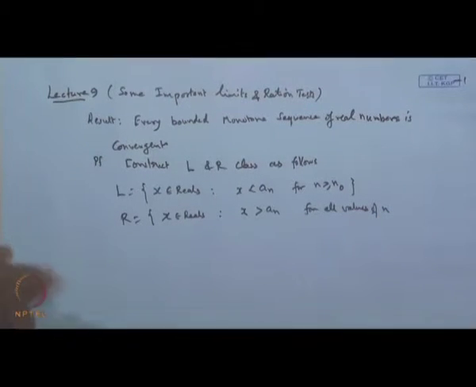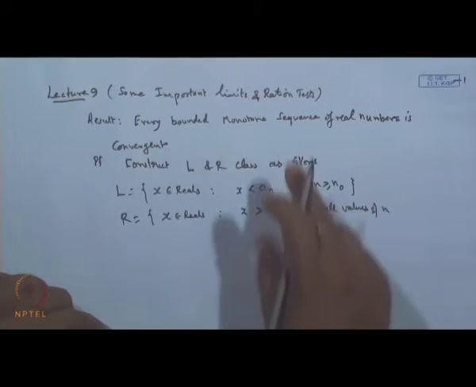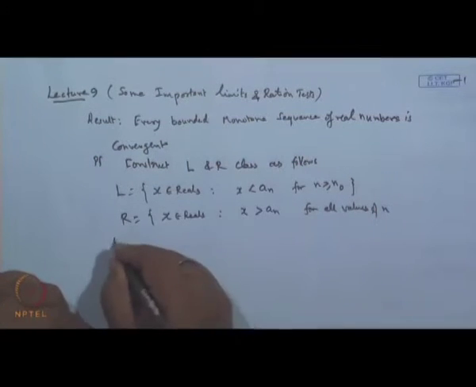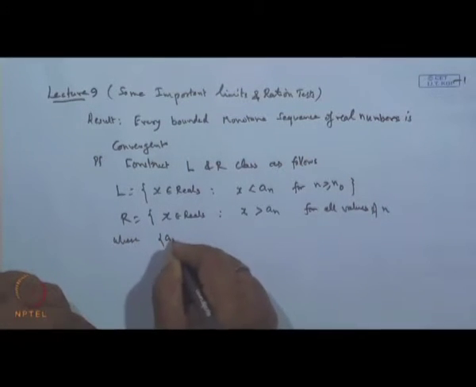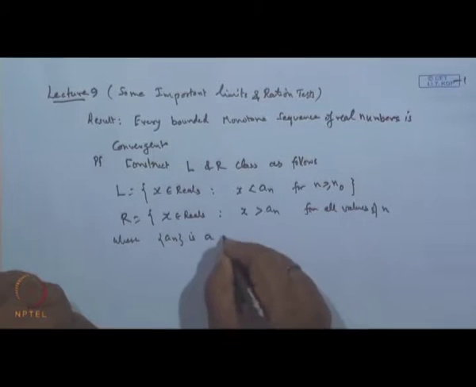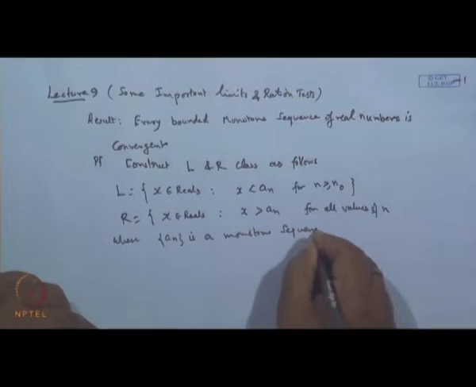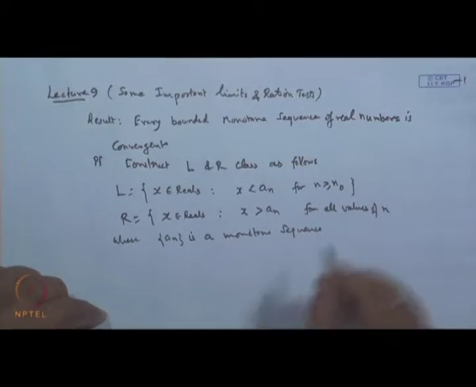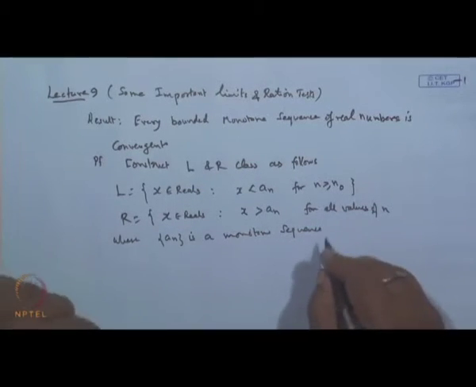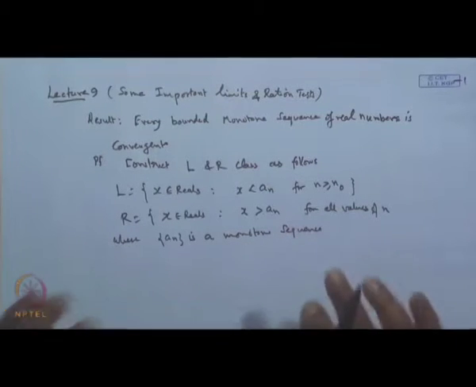So let a_n be a monotone sequence which is bounded above and bounded below.